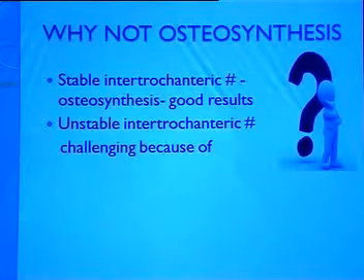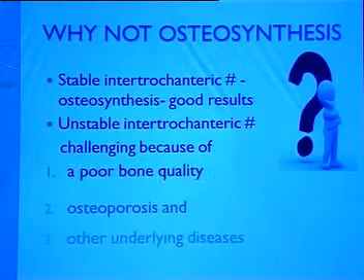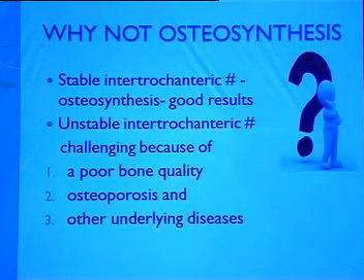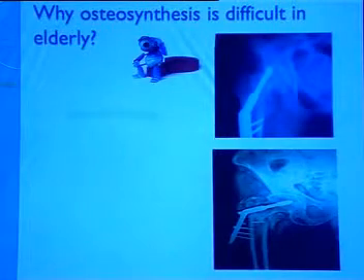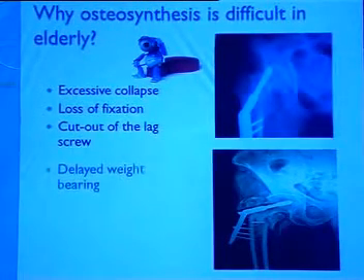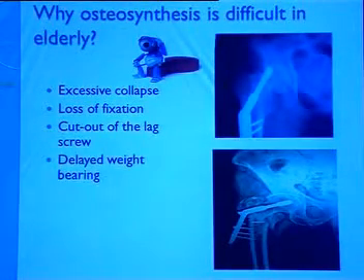Why is osteosynthesis not preferred in elderly patients? Because stable intertrochanteric fractures can easily be treated with osteosynthesis with good results, whereas unstable intertrochanteric fractures are challenging because of poor bone quality, osteoporosis and other underlying diseases. Why is osteosynthesis difficult in the elderly? Because of excessive collapse, loss of fixation, cutout of the lag screw and delayed weight bearing.